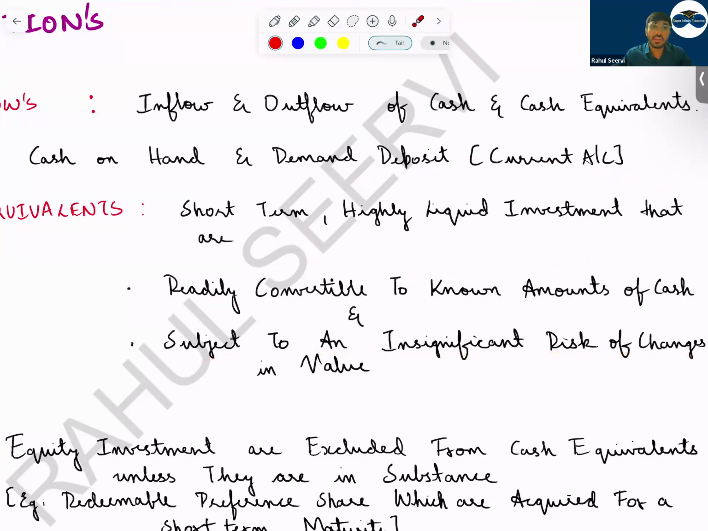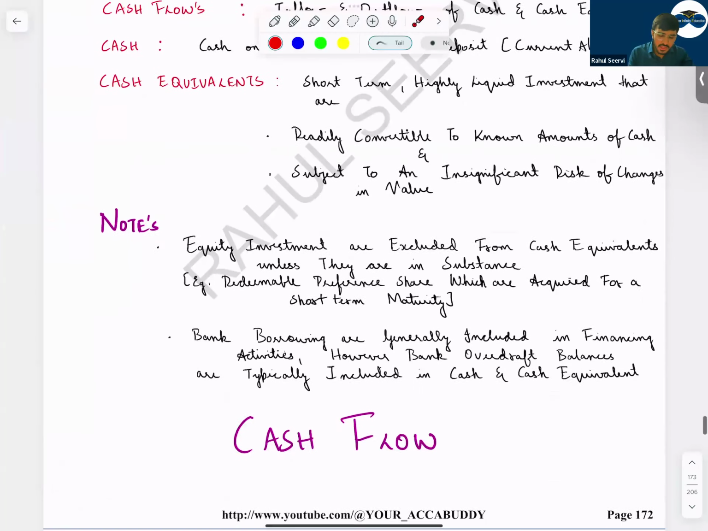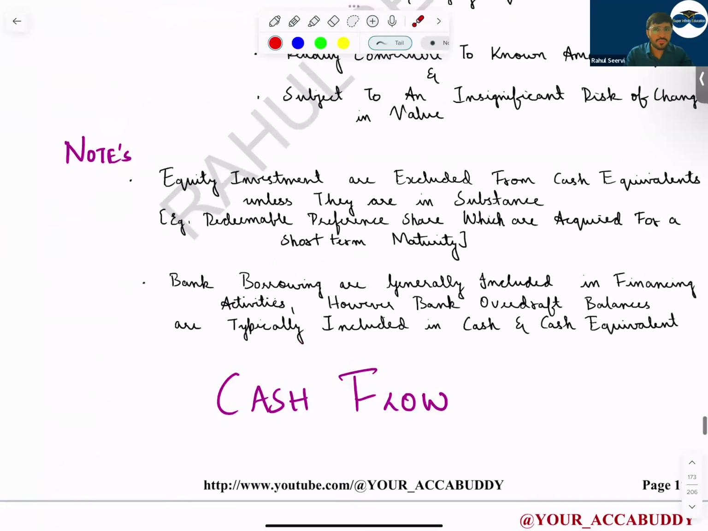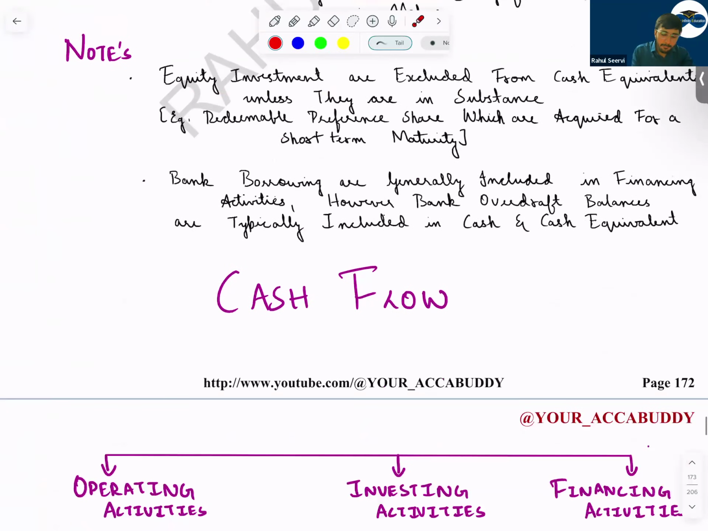The value should not change significantly. I hope everyone has understood this point. So note, equity investments are excluded from cash equivalent if they meet these three conditions. You can say cash equivalent, but 99.99999 percentage equity instrument will not be cash equivalent. Understand that?